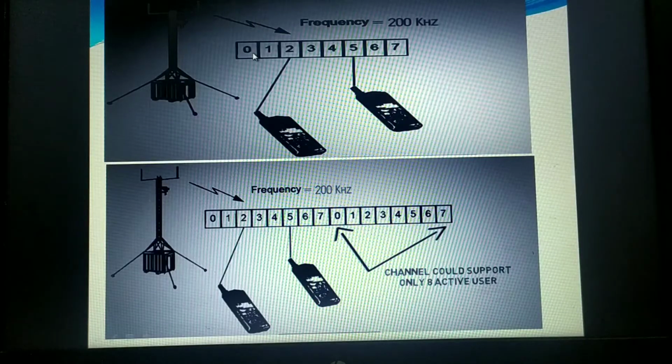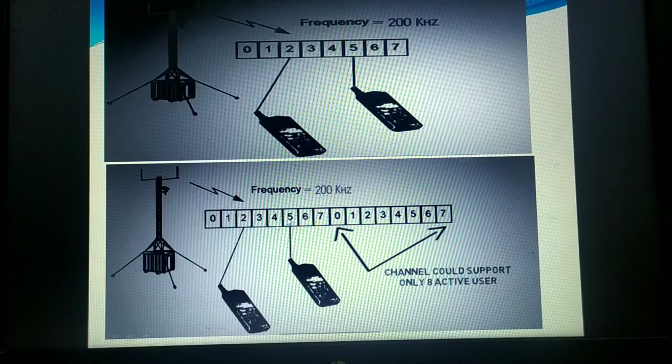If the first user's time slot is not sufficient to transfer his data, again he has to come in the queue, and when his turn comes, he delivers the data. But users will not feel this delay in transferring the data. Simultaneously, only 8 active users can use the frequency.